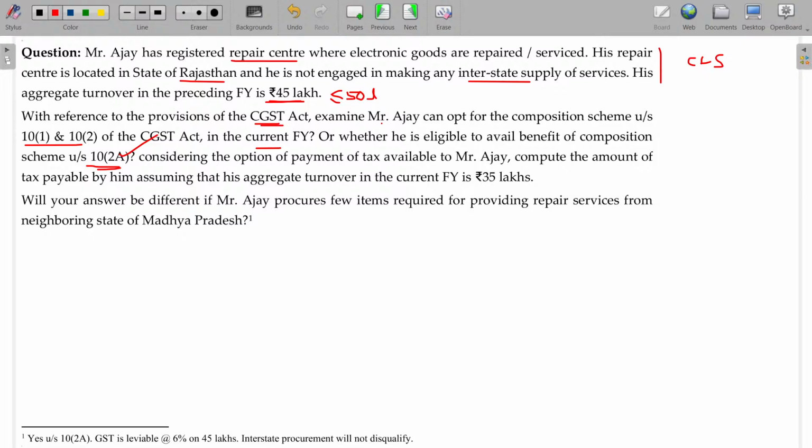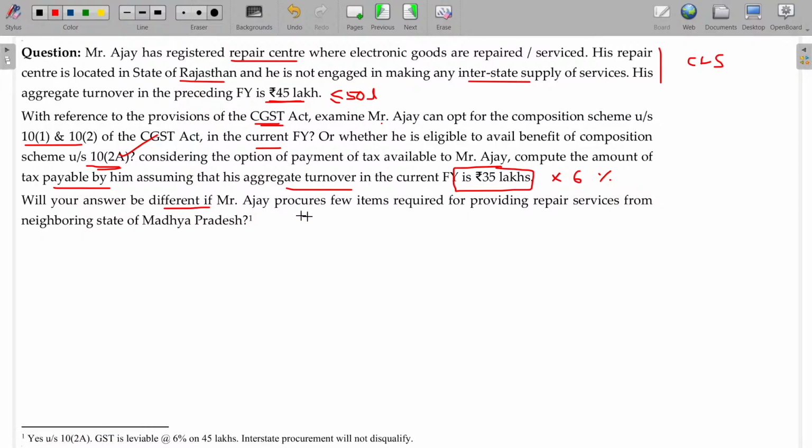Considering the options of payment of tax available to Mr. Ajay, compute the amount of tax payable by him, assuming that his aggregate turnover for the financial year is 35 lakhs. So how much is eligible? 6% will be leviable. Okay, 6% will be leviable.